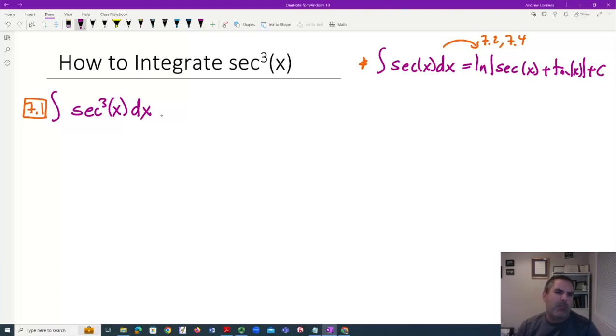So I think I might, at the end of this video, take a peek at secant to the 5th, which I haven't done ever before. So this will be new. But let's, for some reason, say we want to know secant cubed. So the idea is to try to reduce it down. This is not an obvious thing to try, but this might give you a deeper understanding of what integration by parts can do for us.